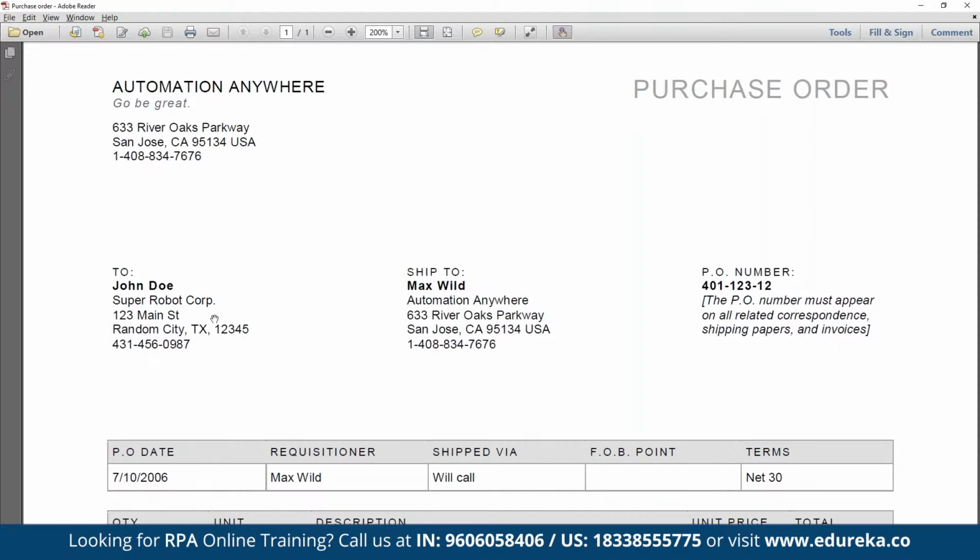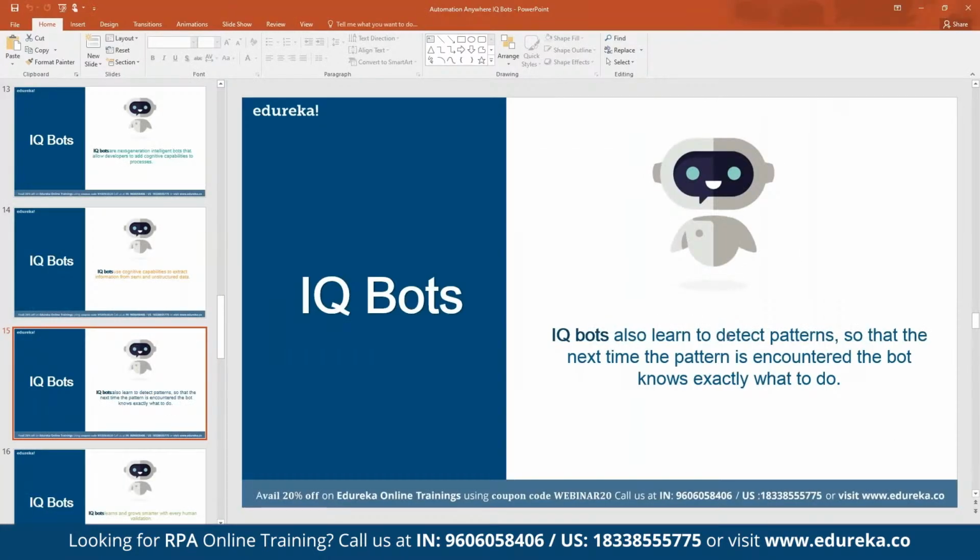Okay, I extracted this particular data as a PO number, but it is not. So he's pointing somewhere here. Oh, okay. So when I get this kind of document in the future, the PO number is not this, which I thought, but it is this. Okay, let me save this pattern. Let me create an algorithm and keep it with me. So whenever I get this format of PDF, I have to concentrate on this data and not this data. So that's how it will learn by itself, and that is what is mentioned here.